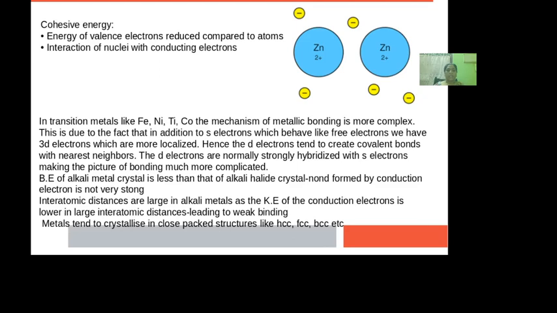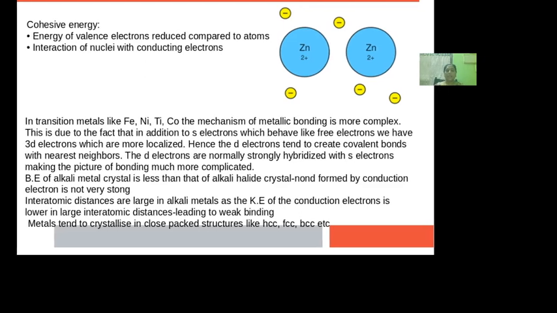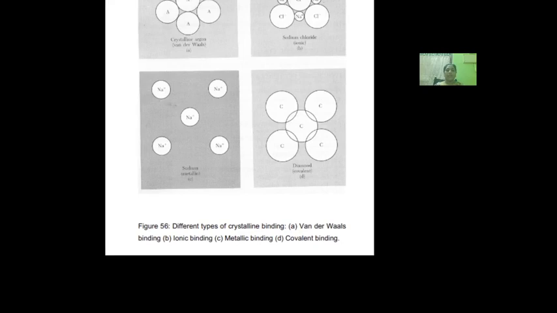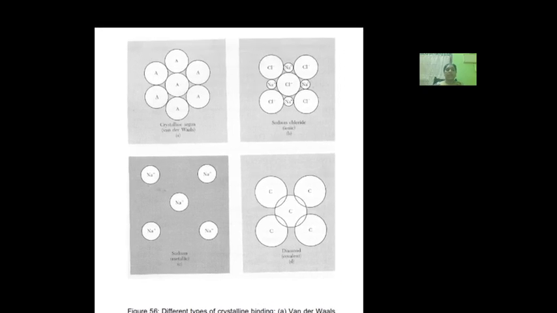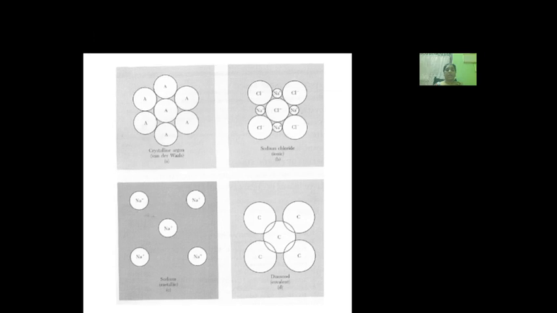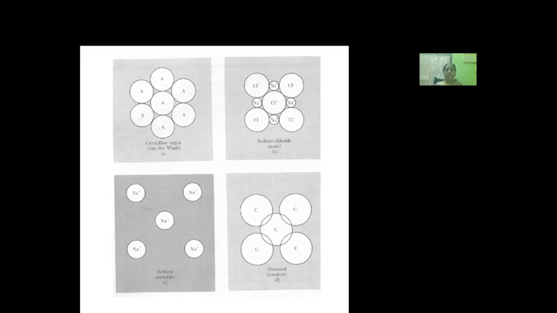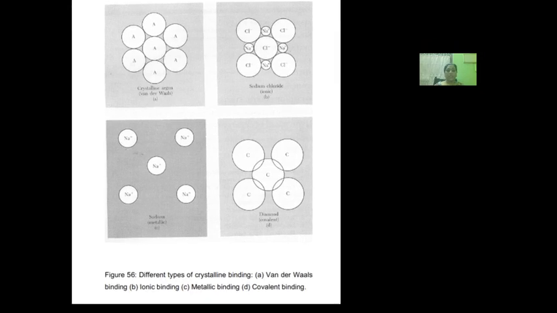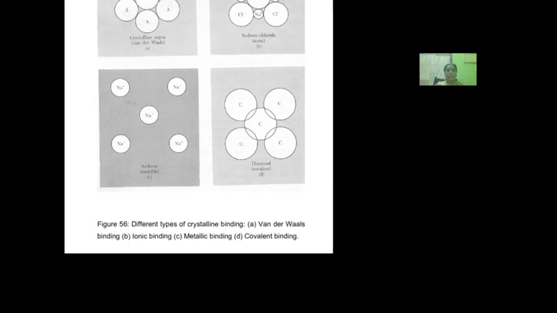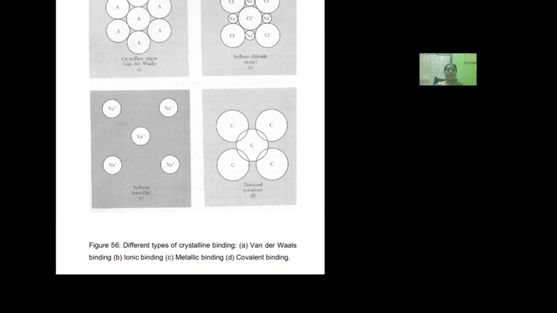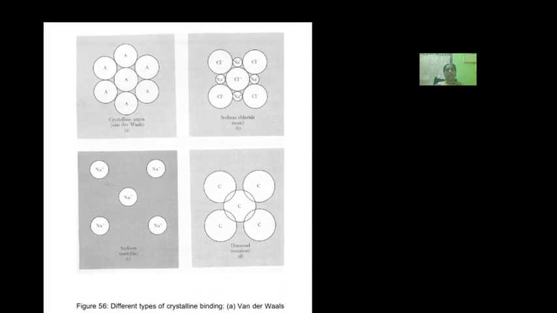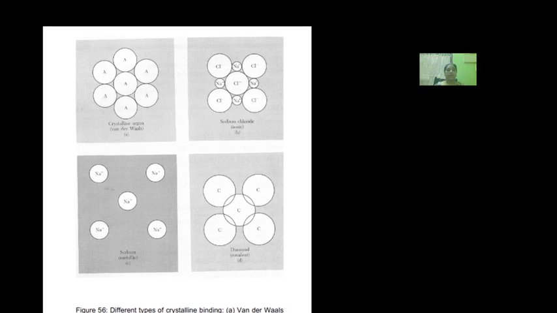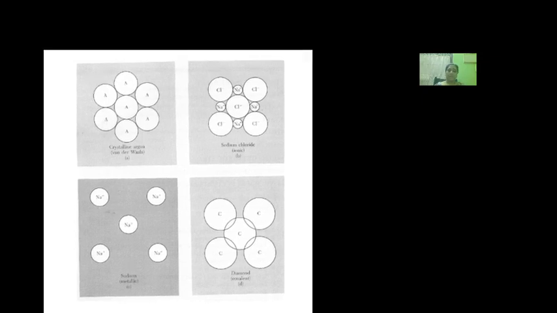Metals tend to crystallize in closely packed structures like FCC, HCP, BCC, etc. This figure depicts the different types of crystalline bonding. The first one is van der Waals force, the second one is ionic bonding, the third one is metallic bonding, and the fourth one is covalent bonding. We can see the differences between the four types of bonding in crystals in this picture.